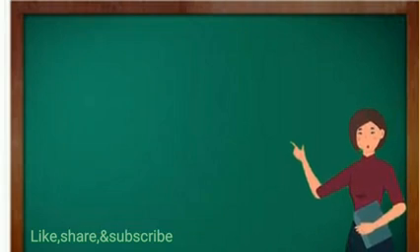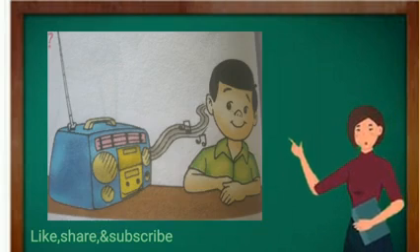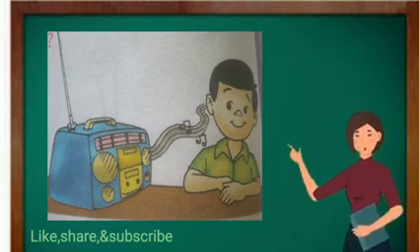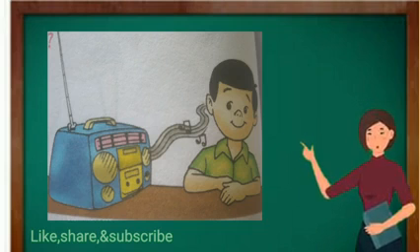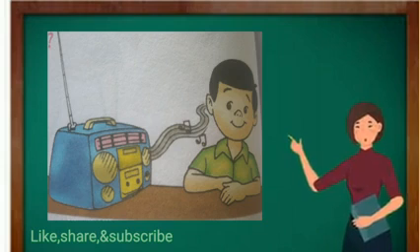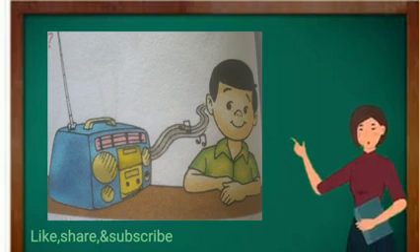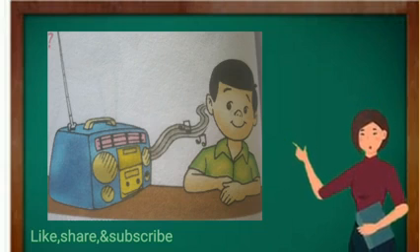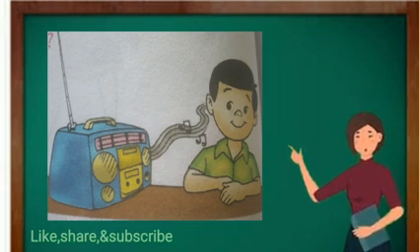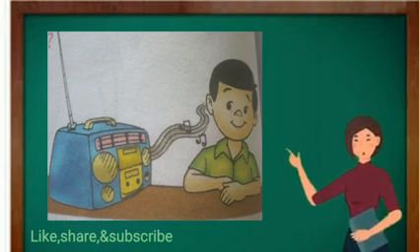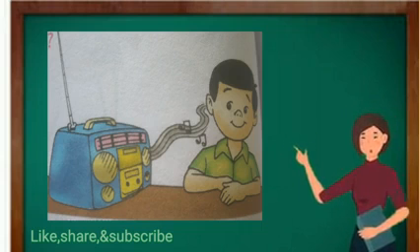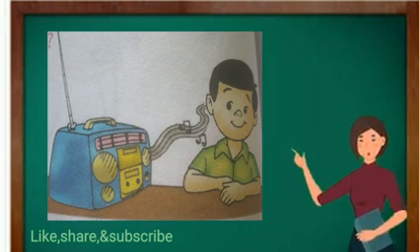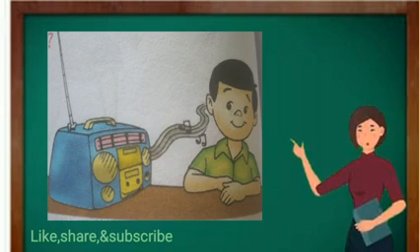Look at the picture, children. The boy hears the radio with the help of the ear. So that's why we understood the ear helps to hear things. The eardrums present in your ears are very sensitive. If you hear loud sounds like thunder, Diwali crackers, loudspeakers or music continuously through the earphones, it may damage your sense of hearing. We should keep our ears clean. So we give some care to the ears.